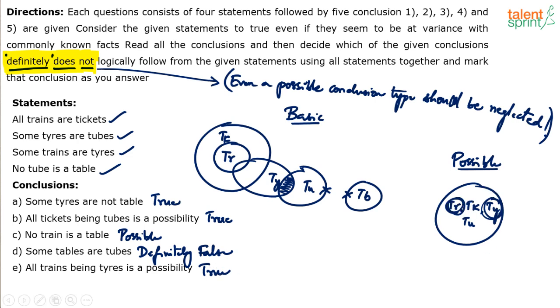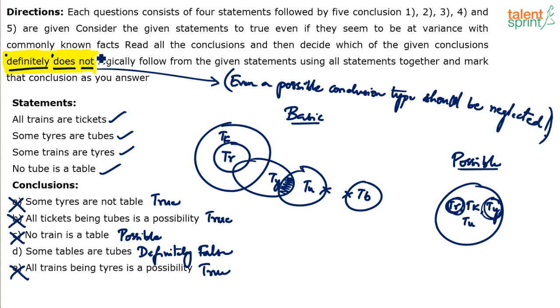Now, I am repeating the direction here. Which of the following conclusions definitely does not follow? So anything which is true is ruled out. A, B, E are ruled out. Anything which is possible also is ruled out, because no train is a table is possible. If it is possible, we cannot say it is definitely not following.